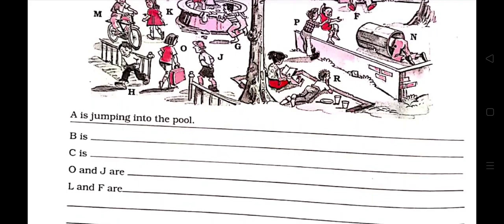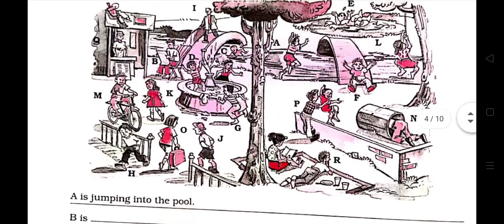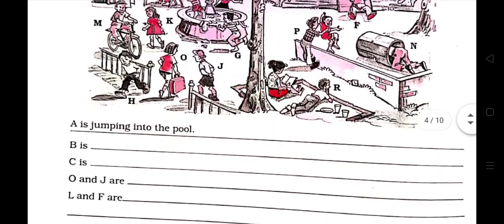Like one is given as an example, A is jumping into the pool. You can see here A is jumping into the pool. Okay. B is, let's see where is B. B is here just near the corner. B is reading a paper or reading a magazine, anything you can write.